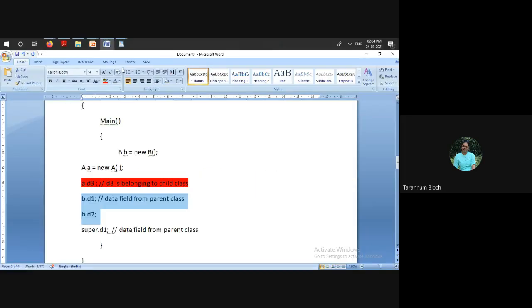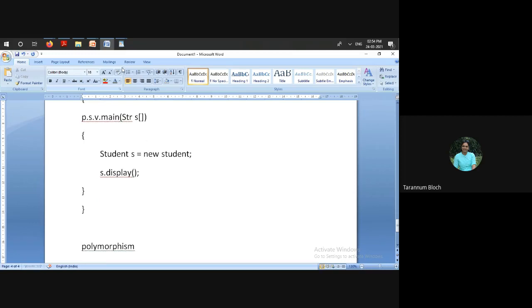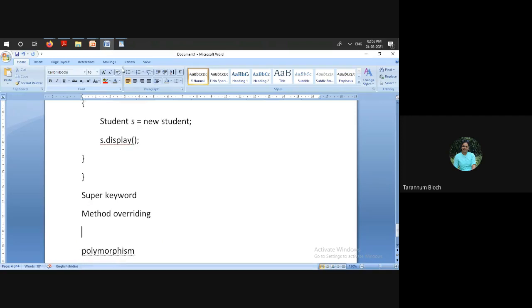Okay, so today we'll stop here. If we recall what we discussed today, we learned what polymorphism is. We learned what the super keyword is and its uses. We said it is used to call the constructor, instance method, and data variable of the parent class using the child class inside the child class. We learned about method overriding, and we learned the difference between method overriding and method overloading. Yes or no? So this was today's learning outcome. If you have a question on any of these topics, you can ask.